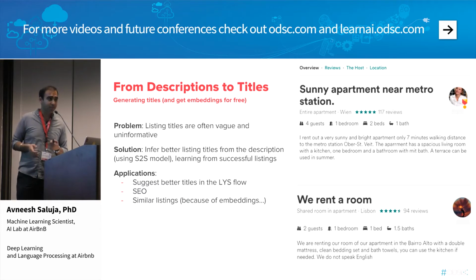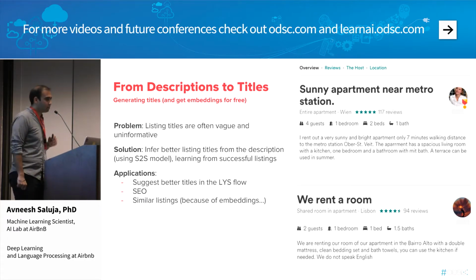So two of these applications, first, are suggesting good titles in the list-your-space flow. As users set up their new listing on Airbnb, we can tell them, okay, based on the description you wrote, look at these titles because they're likely to generate more revenue or increase bookings for you, and also from an SEO perspective.